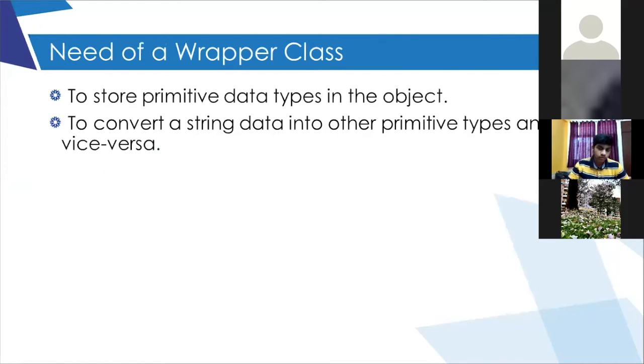Definitely this one. And next is why we need the wrapper class. What is the need of the wrapper class? Anybody? To store the primitive data types and to convert string data into the primitive data types or reverse. Next, we are going to learn how to convert the primitive data types into string and string to the primitive data types.